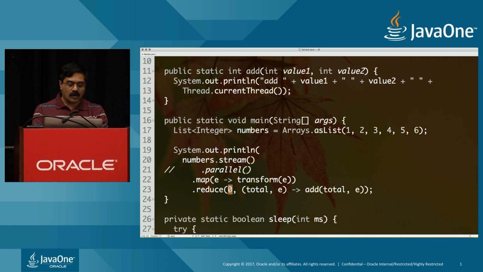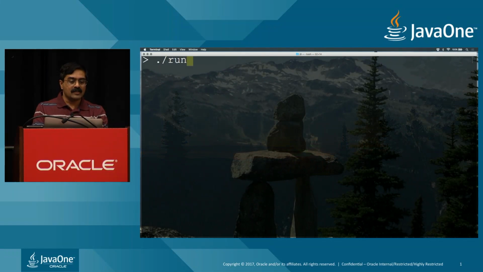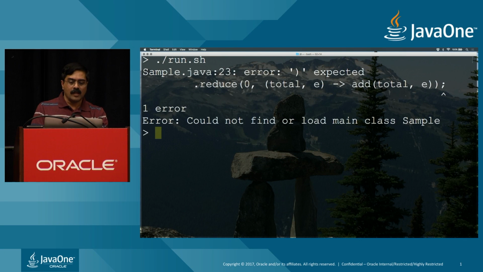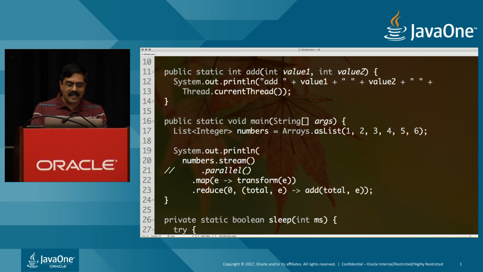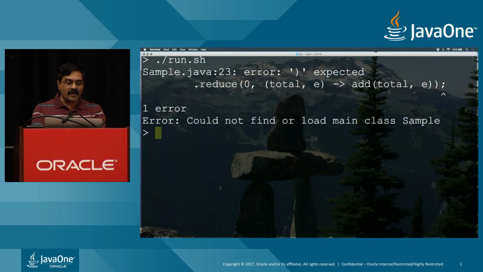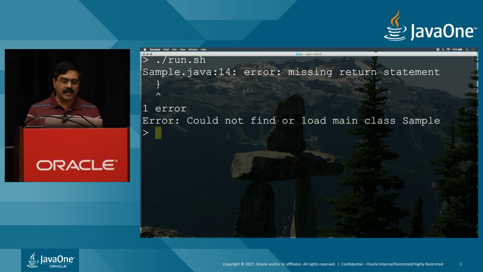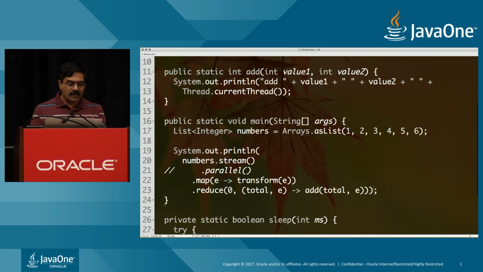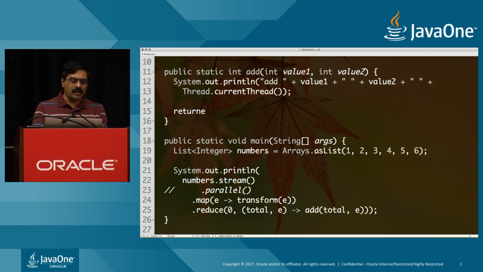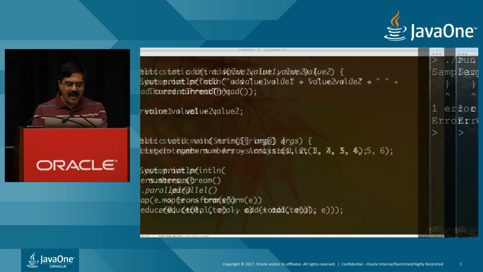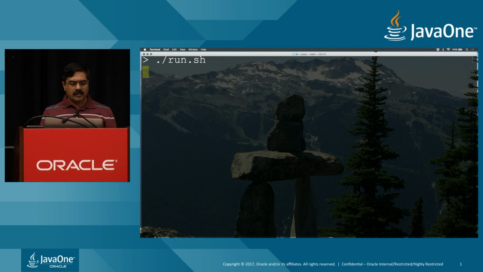So as a result, when you run this code, you can see that in this case, we actually get an error, but we'll fix it. Of course, as you can see, it is going to sequentially run through each one of these and get you the result out of this eventually. So let's go ahead and fix the error right here. It would be nice to return the result here, isn't it? So let's say return value 1 plus value 2, which is the result of the add function. Let's go ahead and try this one more time.